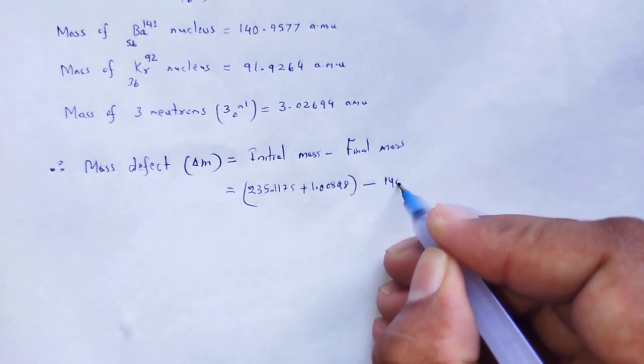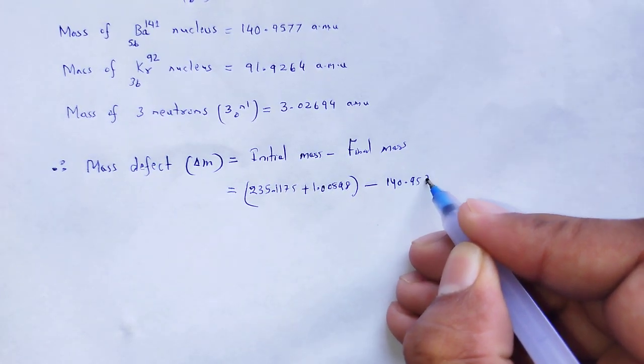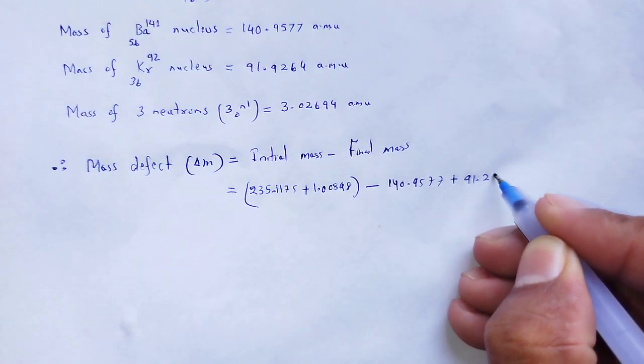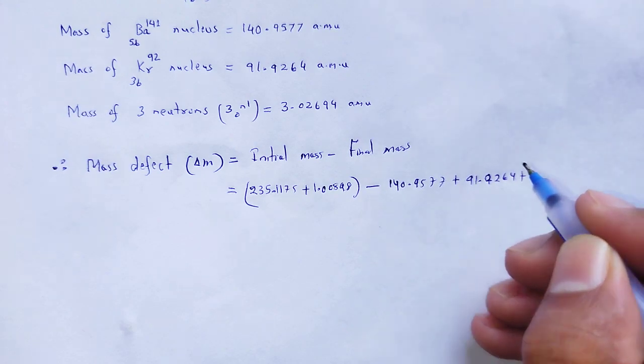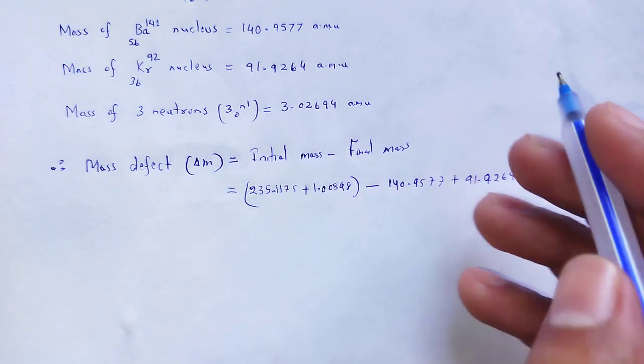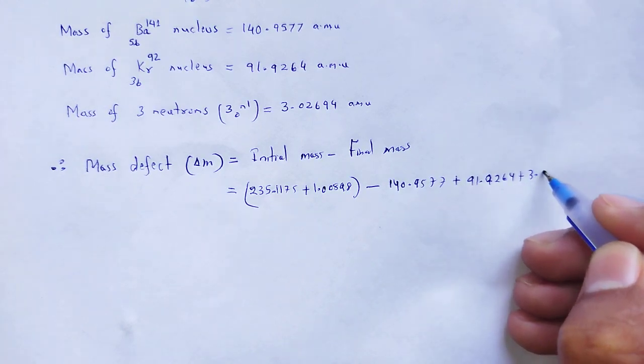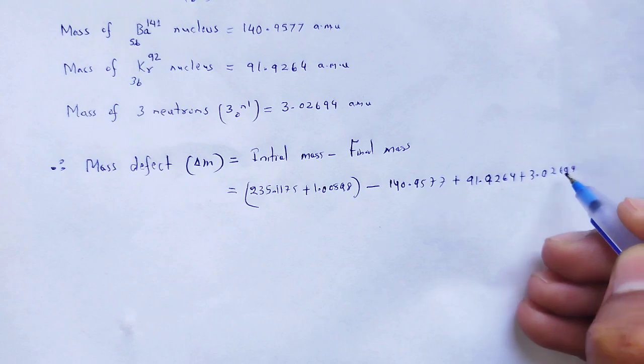That is 140.9577 plus 91.9264 plus 3 neutrons, that is 3.02694.